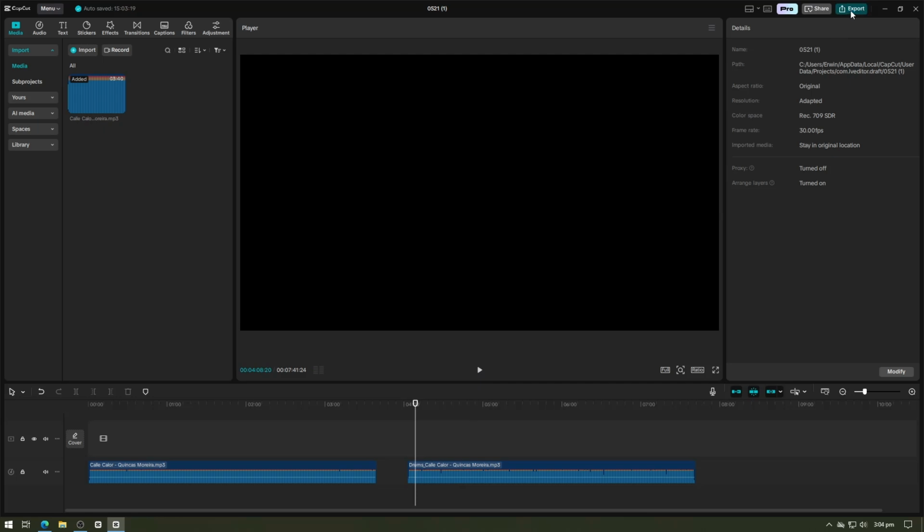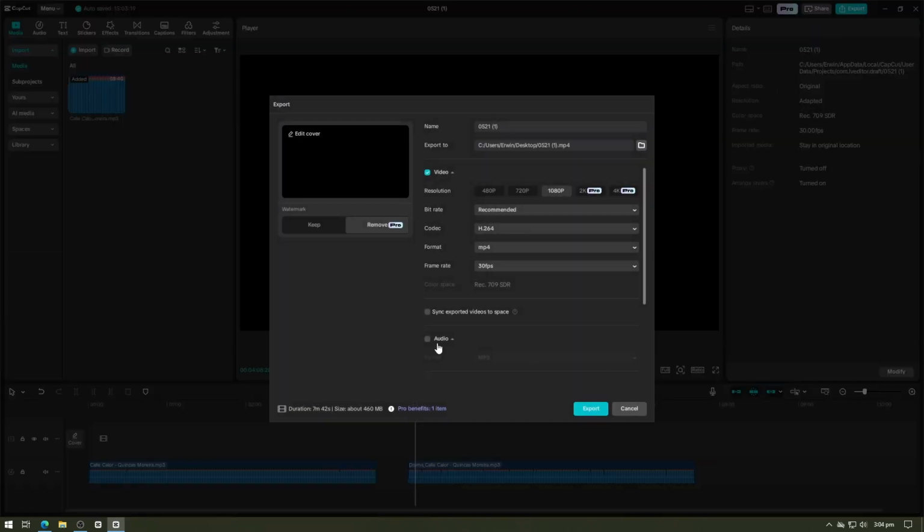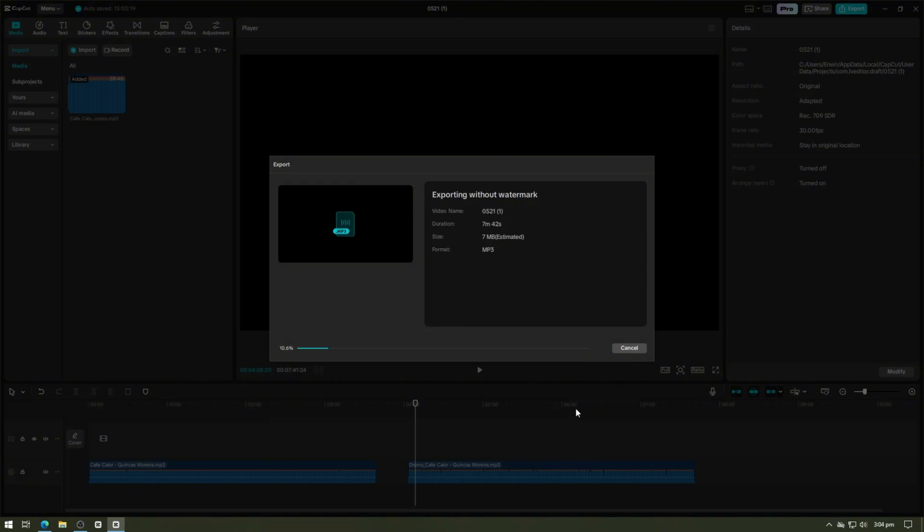Once satisfied with the result, tap the export button to save your audio file. And that's it. You've successfully separated drum sounds from your audio in CapCut Pro.